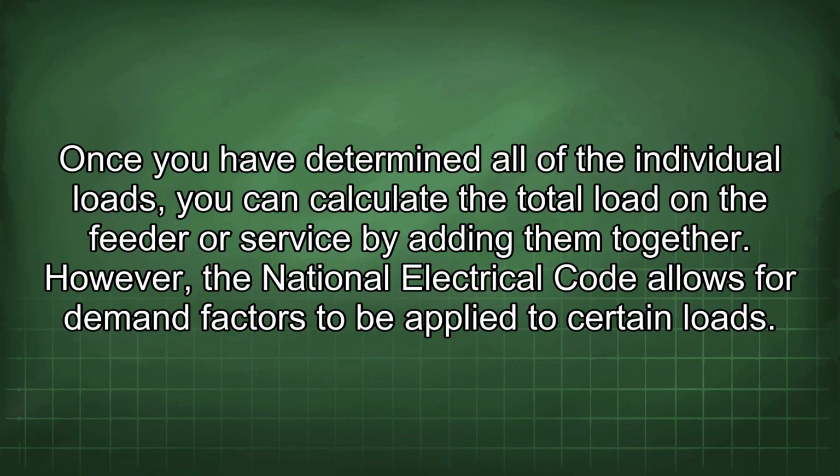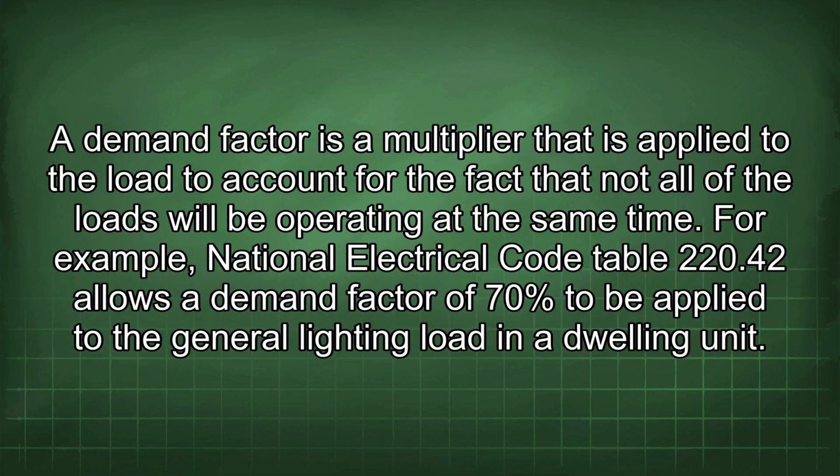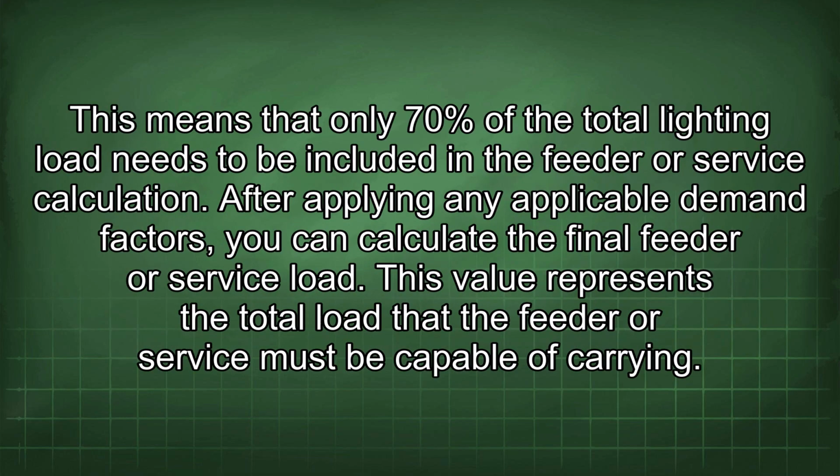Once you have determined all of the individual loads, you can calculate the total load on the feeder or service by adding them together. However, the National Electrical Code allows for demand factors to be applied to certain loads. A demand factor is a multiplier that is applied to the load to account for the fact that not all of the loads will be operating at the same time. For example, National Electrical Code Table 220.42 allows a demand factor of 70% to be applied to the general lighting load in a dwelling unit. This means that only 70% of the total lighting load needs to be included in a feeder or service calculation.